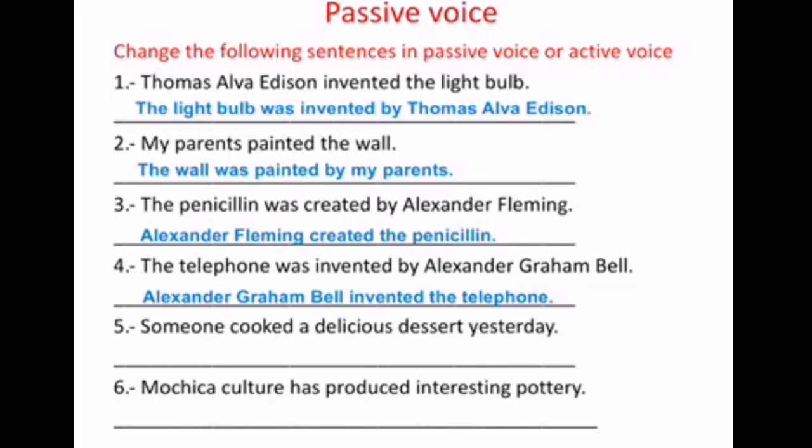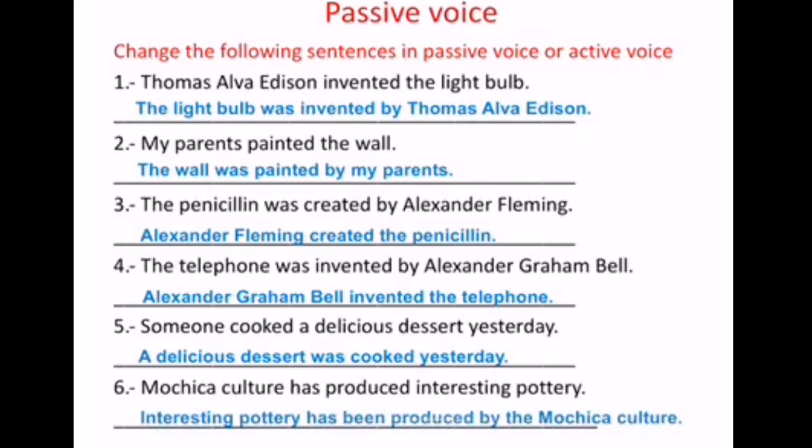Someone cooked a delicious dessert yesterday. A delicious dessert was cooked yesterday, and it's not necessary to mention by someone. Mochica culture has produced interesting pottery. Interesting pottery has been produced by the Mochica culture.